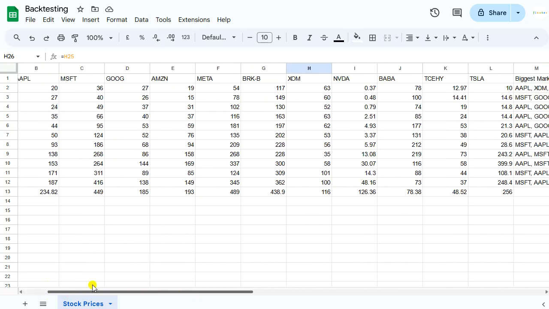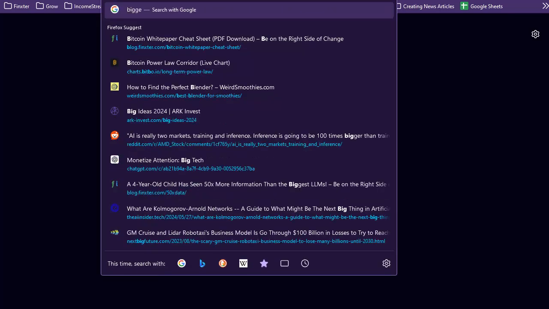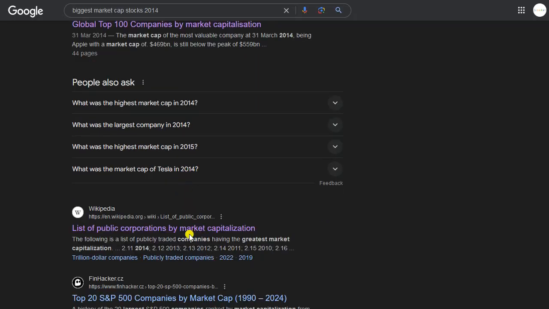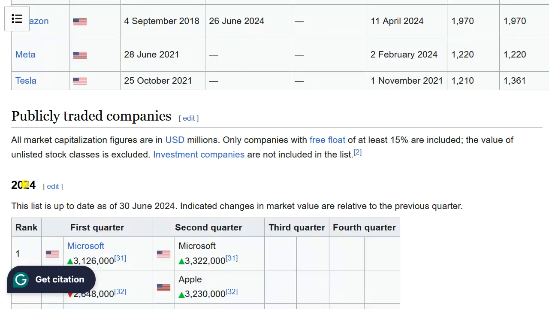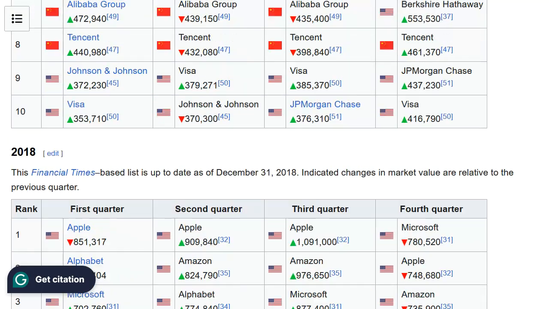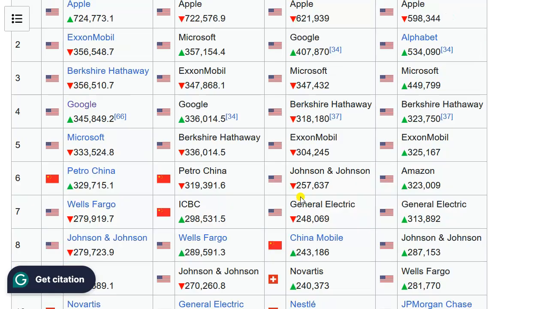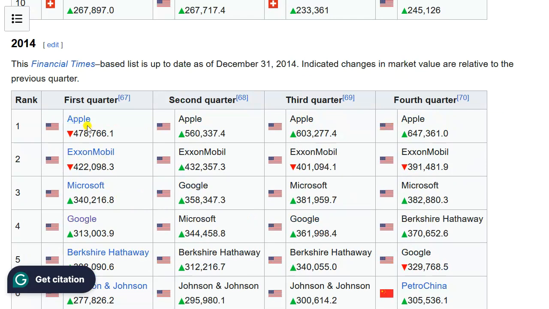the idea was simple. For each year, I found the stocks with the biggest market caps, right? And for instance, you can just Google it, like biggest market cap stocks 2014, and you can see in 2014. Here you can actually check out the Wikipedia article, and here for each year they have listed the stocks with the biggest market cap. Let's go to 2014. Okay, so these are the companies in the first quarter.